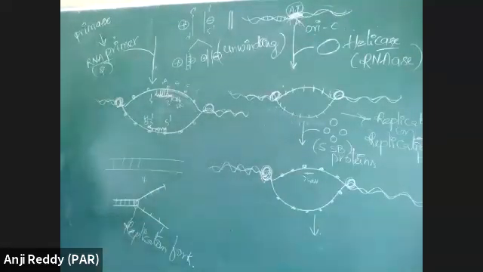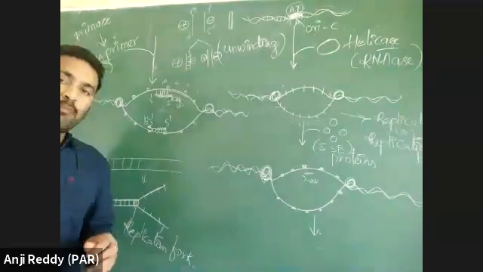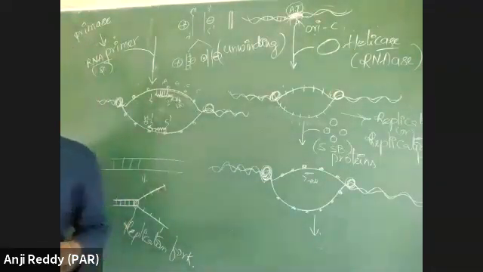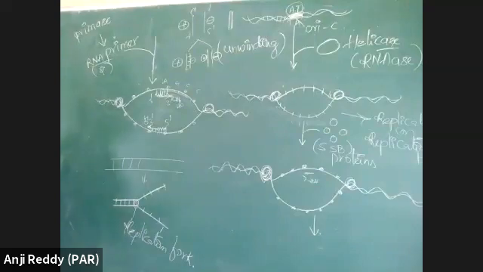Write this and write one more point. Unzipping of double-stranded DNA by breaking hydrogen bonds forms a Y-shaped configuration called the replication fork.